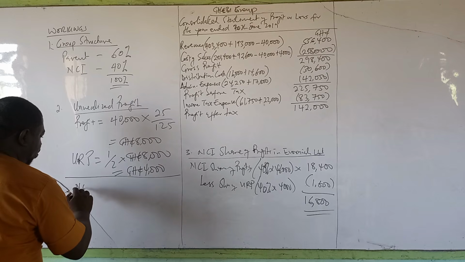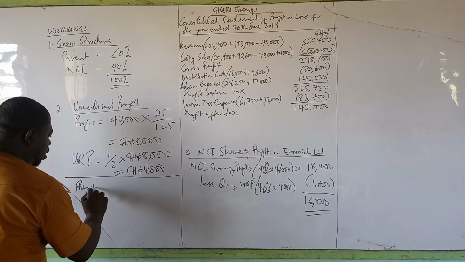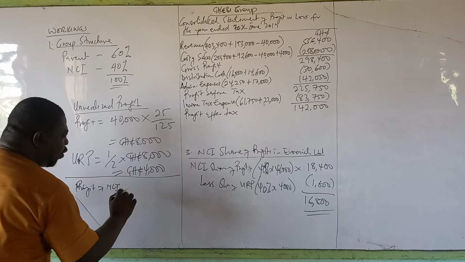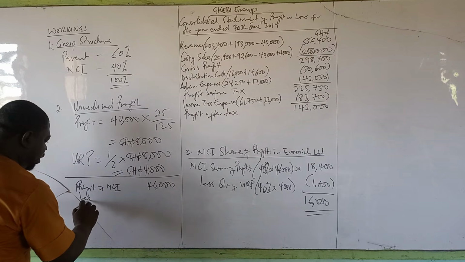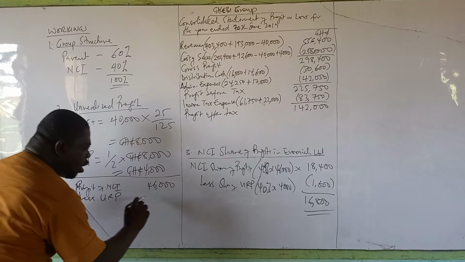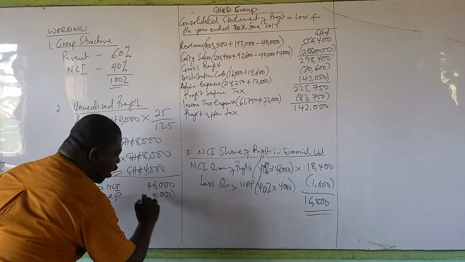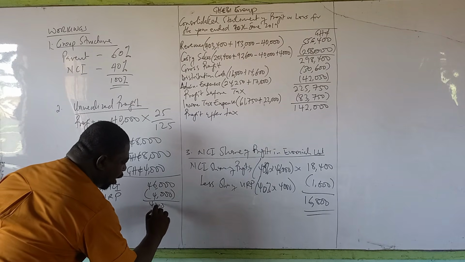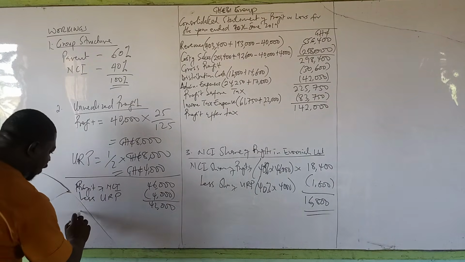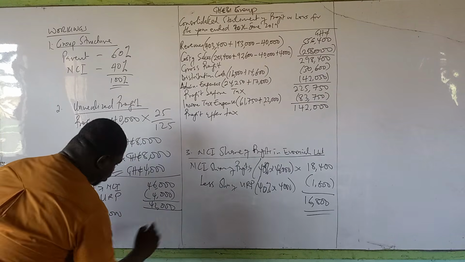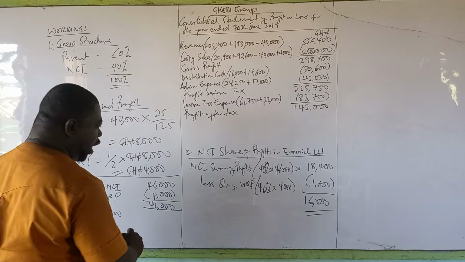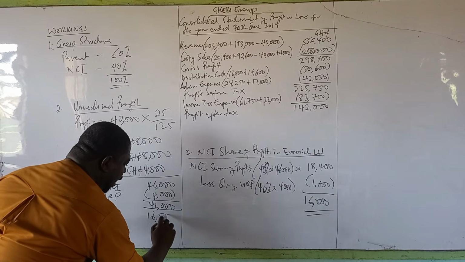So the full profit of NCI, the profit of Ewonia Limited, total profit is 46,000. Then you less the total unrealized profit of 4,000. When you do that, you're going to have 42,000. Okay? And then you find 40% of the 42,000. So 40% of 42,000 is going to be 16,800.